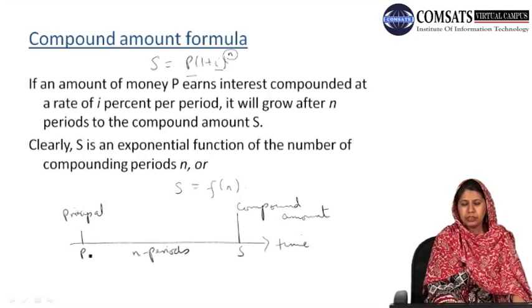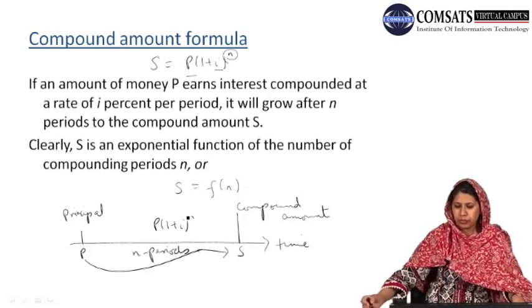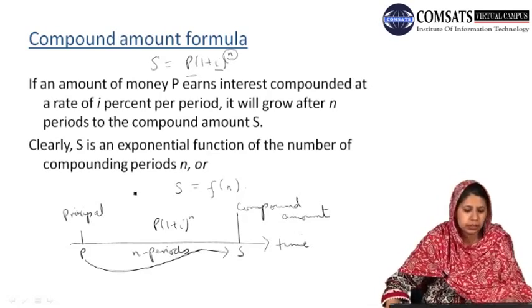After n periods we have reached from P to S by using the formula P into 1 plus I to the power n, where I is the interest rate per period.